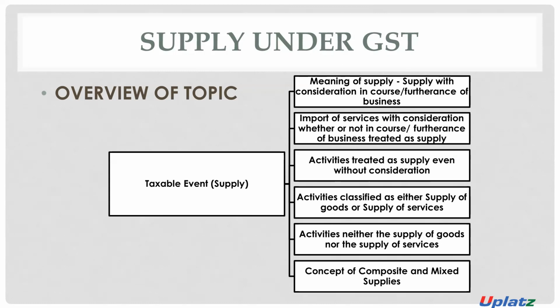We will also discuss activity classified either as supply of goods or supply of service. We will discuss sub-activities which are classified as goods or services. We will also discuss supply which is neither considered as supply of service nor as supply of goods. Means we will discuss some activities which are not considered as supply. Means we will discuss negative list. And we will also discuss the concept of composite and mixed supply.